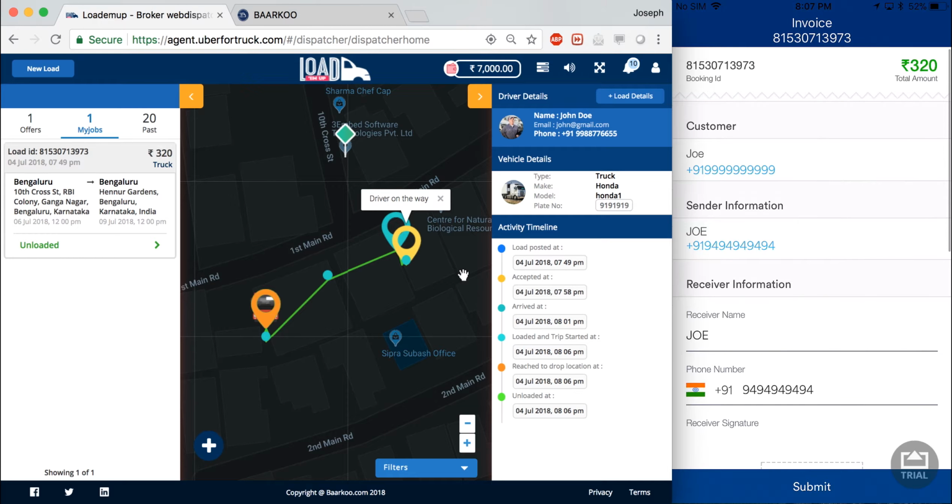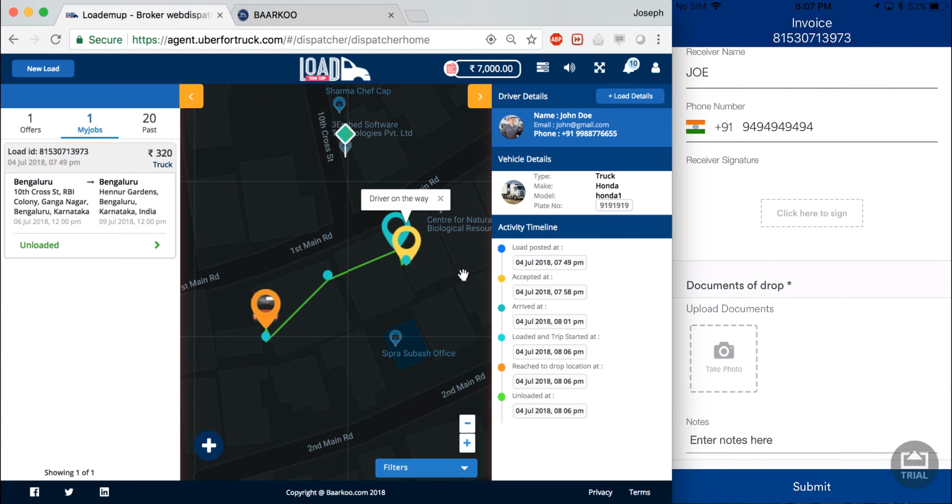And on the invoice page, the carrier can enter the receiver's signature and there are documents that can be uploaded at drop as well. In the same manner, the document scanner detects edges and scans the document to avoid fraud. And you can enter notes at drop.